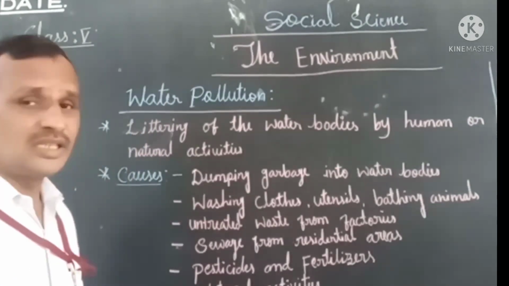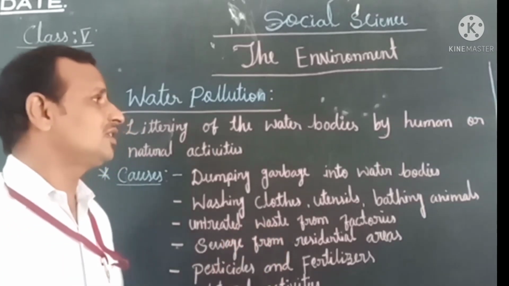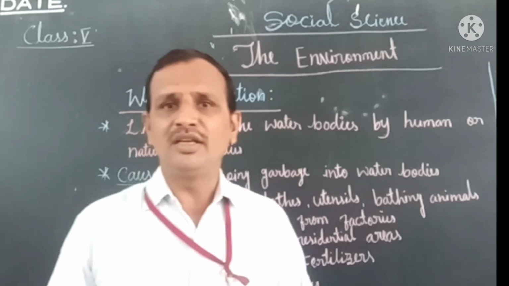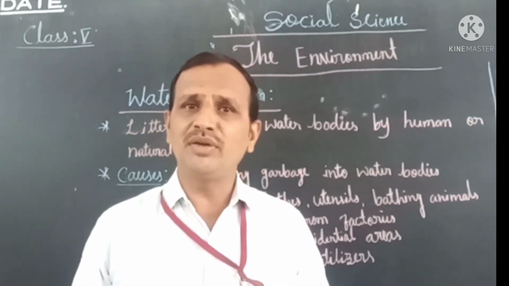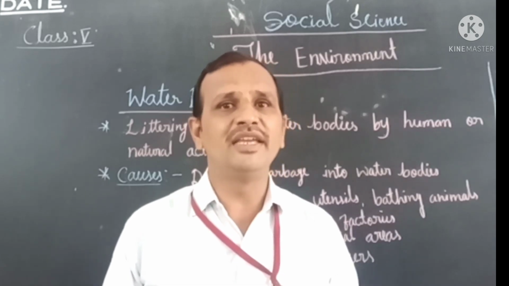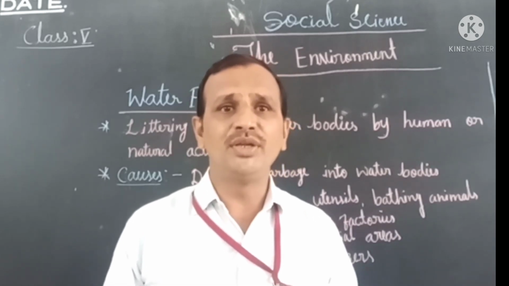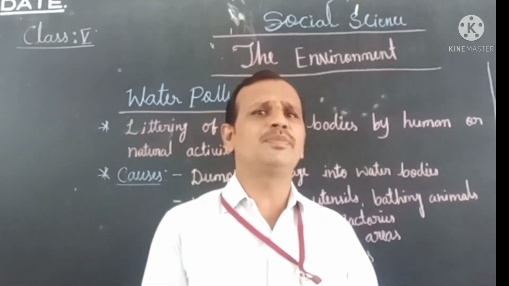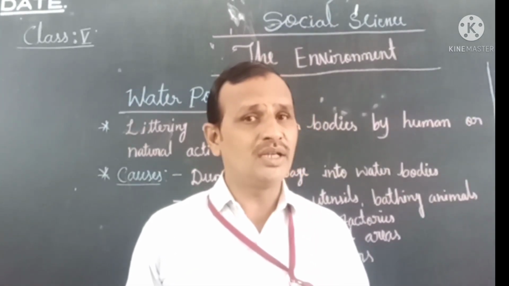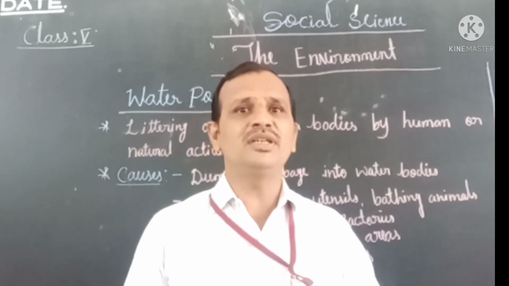Children, see the definition I wrote here. You already know water is very important. Water is one of the valuable resources provided to us by nature, and we use water for so many purposes, and while using it we also make water dirty, isn't it, children?